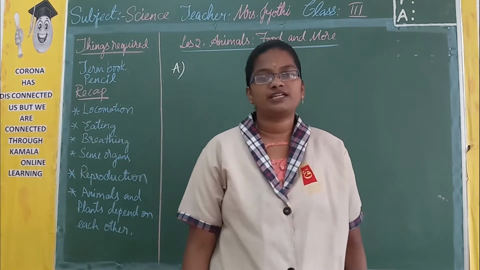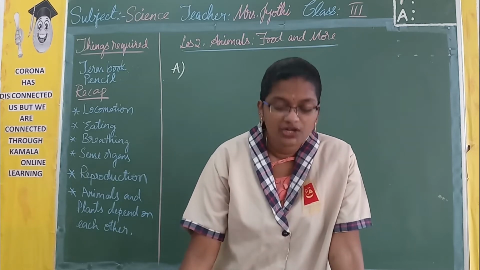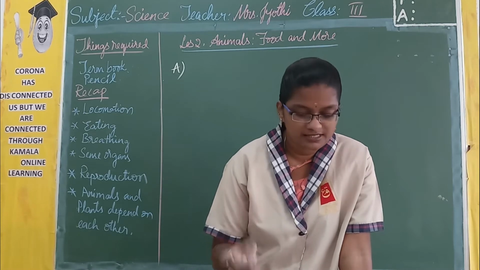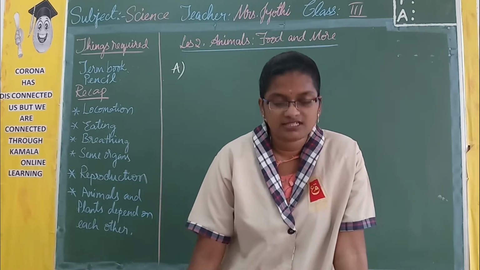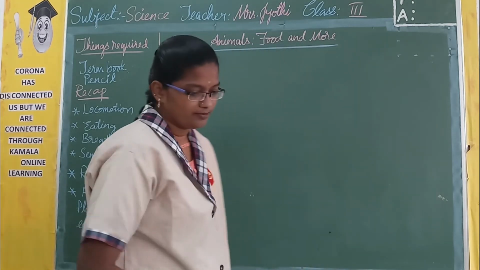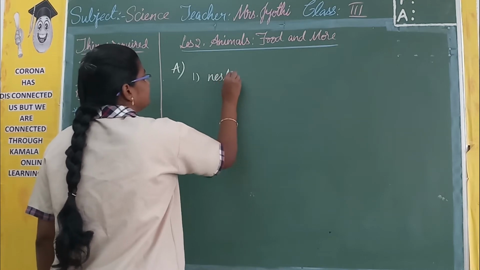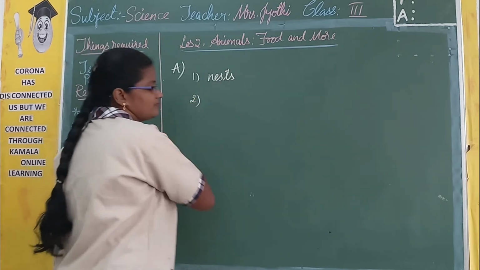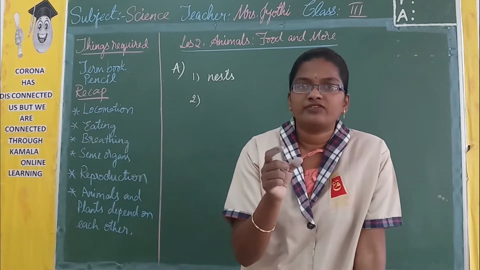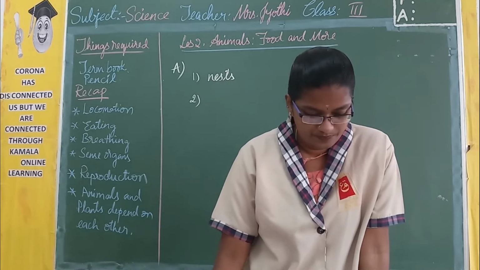So choose the correct answer. First one, birds build dash to live in. So what do birds build? What is their home called? Holes, nest, caves. So what is it? It is nest. That is option B. So the first one is nest. There is a blank given to you. Write it down in the blank and even underline the answer also.